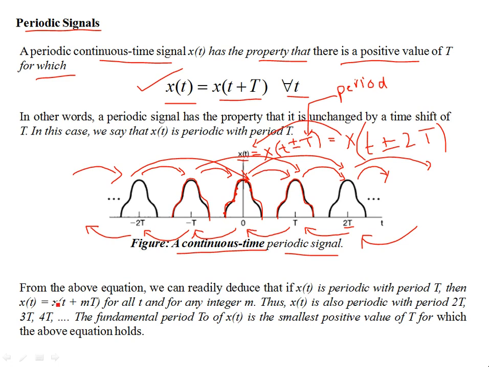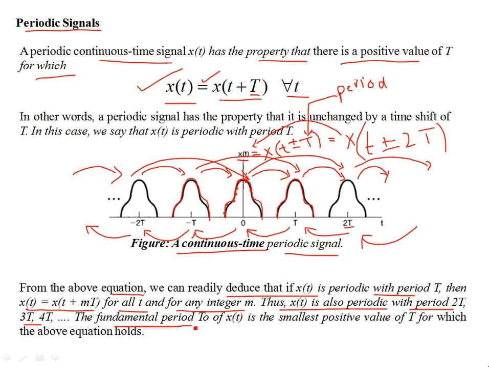From the above equation, we can readily deduce that if x(t) is periodic, then a certain real positive quantity capital T exists for which this equality holds. If x(t) is periodic with period T, then x(t) should be equal to x(t + mT), where m is an integer, for all t. Thus x(t) is also periodic with period 2T, 3T, 4T.